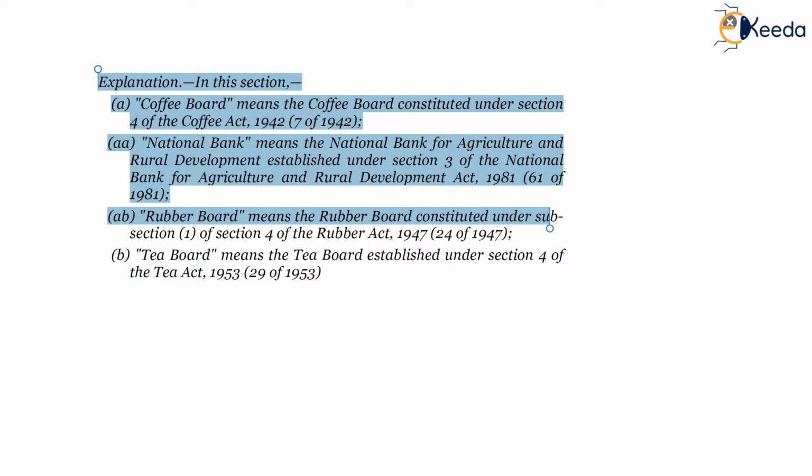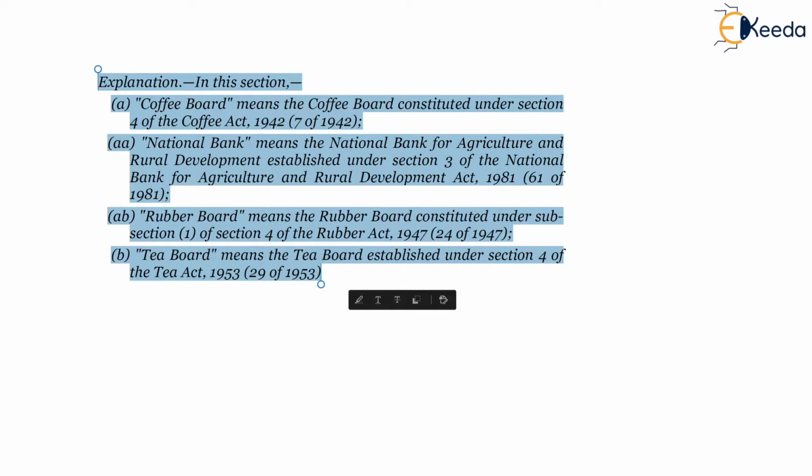Rubber Board means the Rubber Board constituted under subsection 1 of section 4 of the Rubber Act 1947, and Tea Board means the Tea Board established under section 4 of the Tea Act 1953.